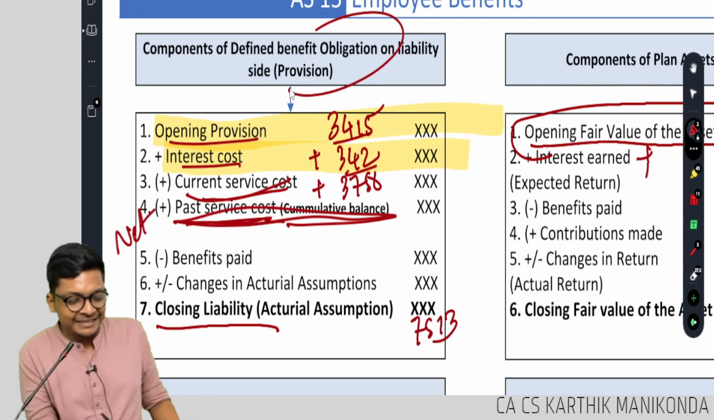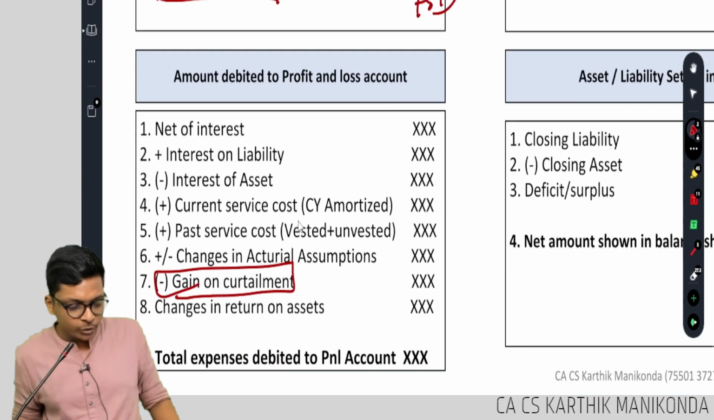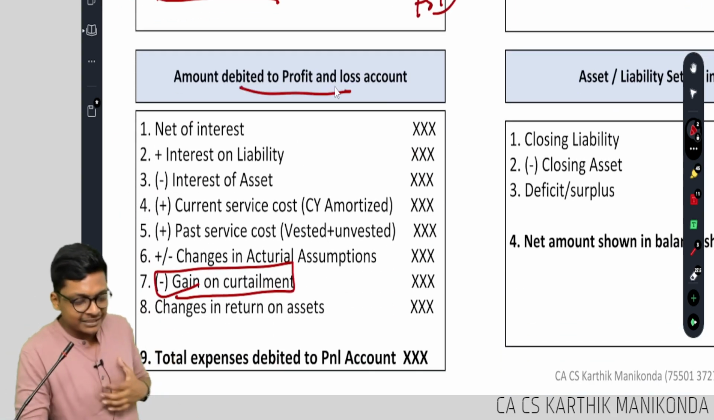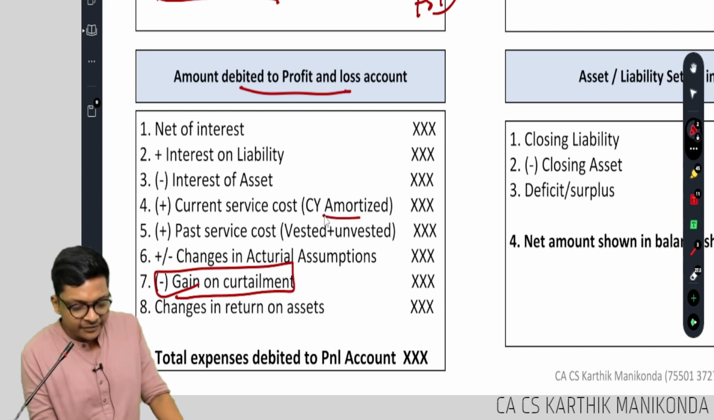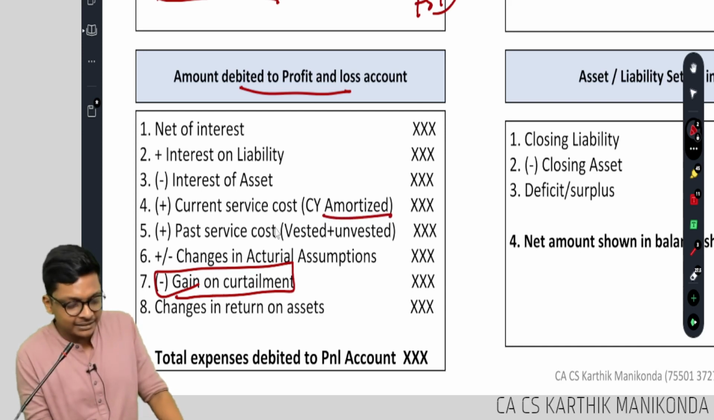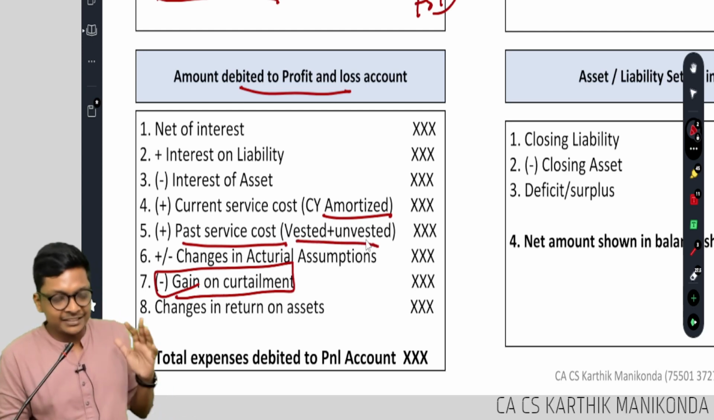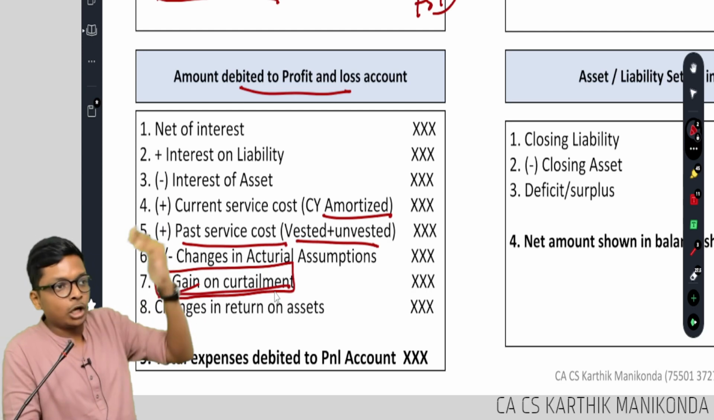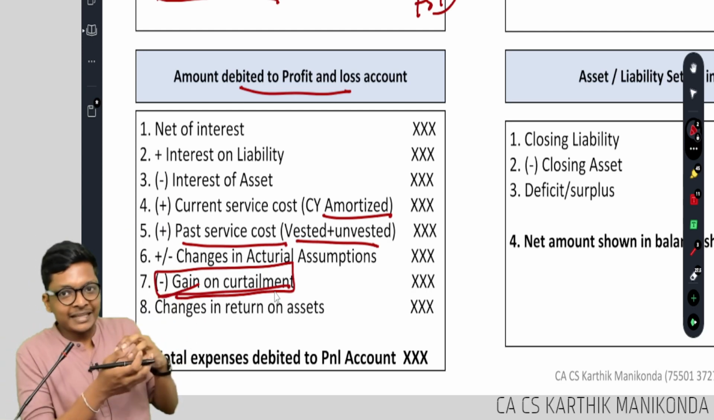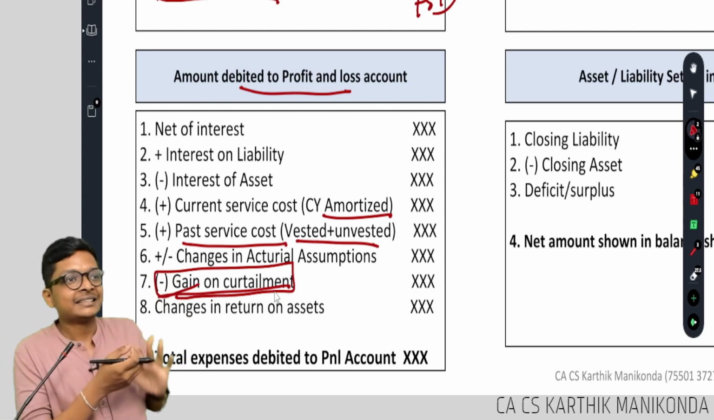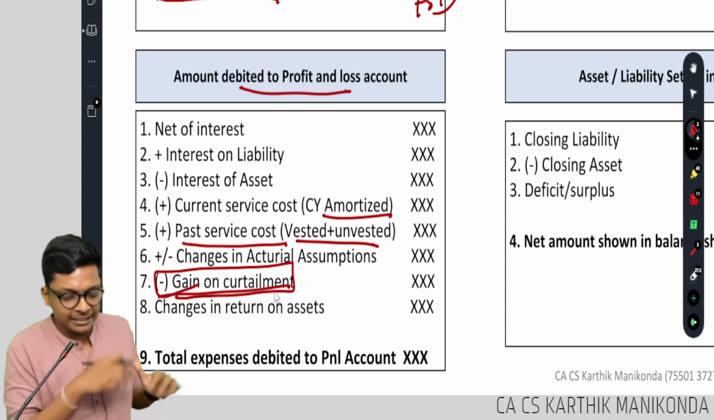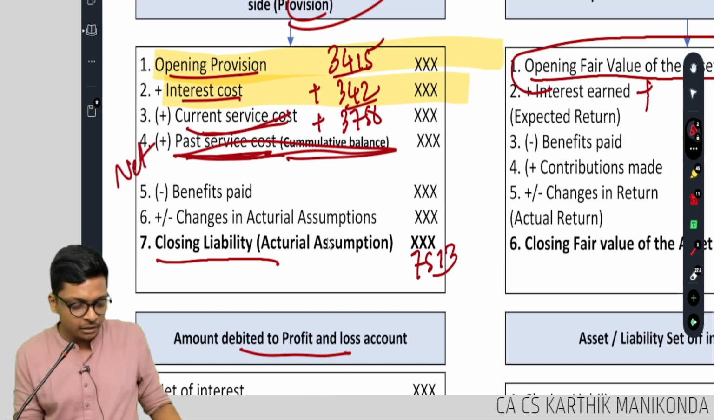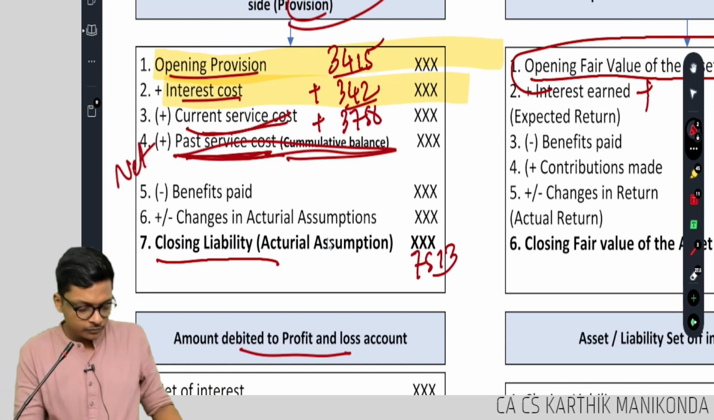This is the liability side, guys. This is the liability. Here I am showing the amount debited to P&L. Now look at this. Current service cost, current year amortized, plus past service cost, vested plus unvested amortized, minus gain on curtailment, plus or minus. Whatever gain or loss comes will spread over 3 years. Are you following, guys? Clear? I will come back to this equation a little later. This part you are understanding.